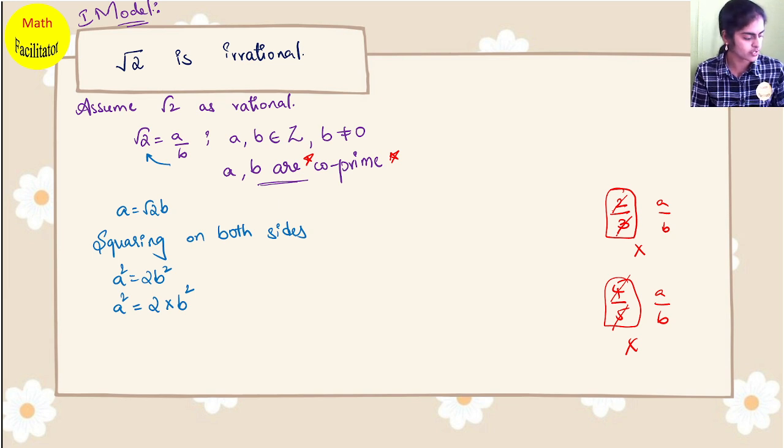A square is equal to 2 times b square, right? So here, I am able to write a square as 2 into b square. Therefore, can I say 2 divides a square? How am I saying this?